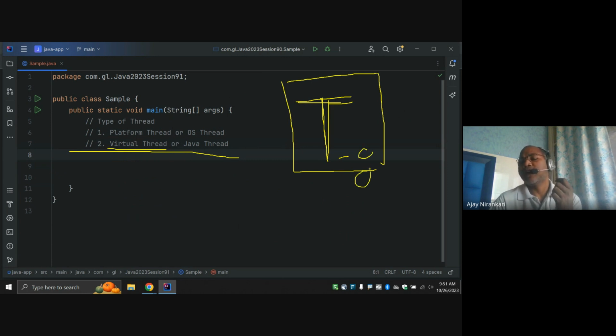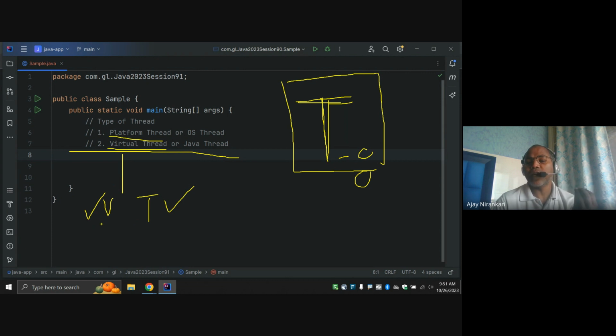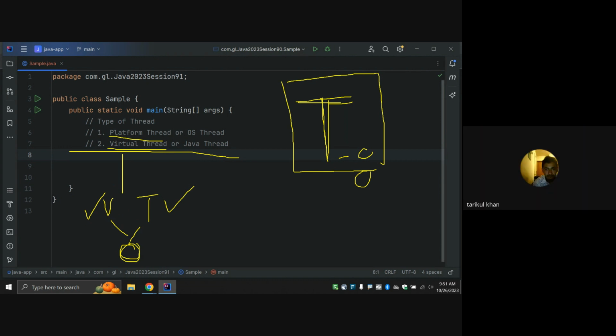If you want to create a virtual thread, you can; if you don't, by default you get a platform thread, right? So notice here, you cannot say that virtual threads are faster than platform threads. No, the purpose is not fastness or slowness, because underneath, both are operating system threads. Both have the same performance.